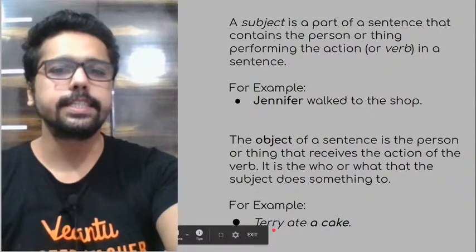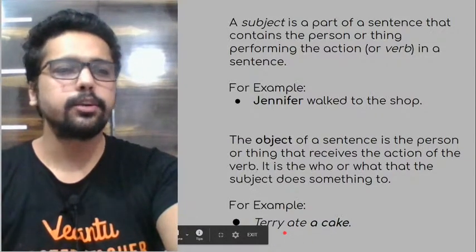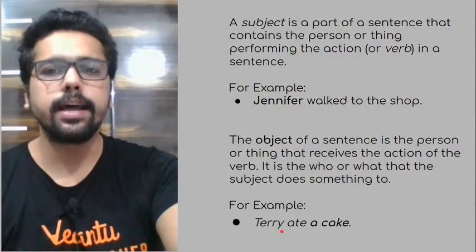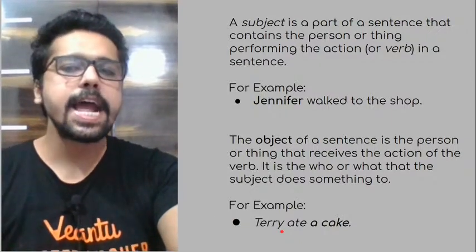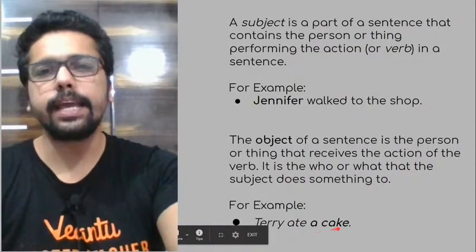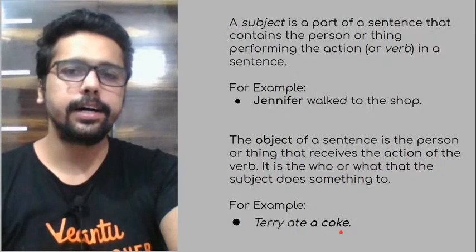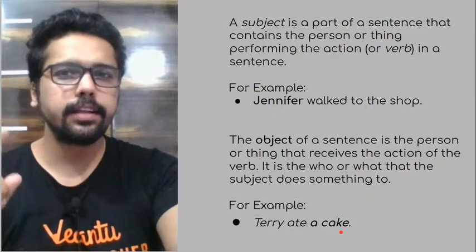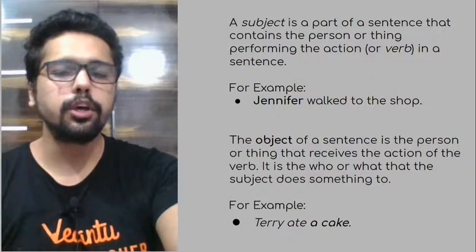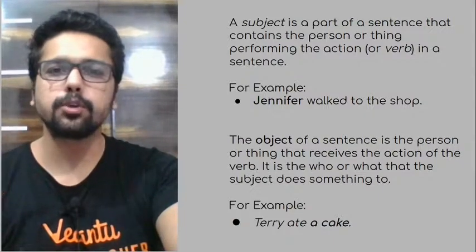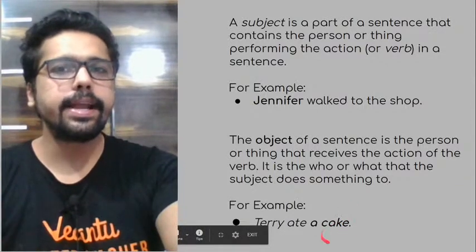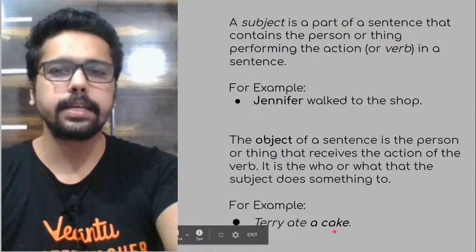So for example, look at this here. "Terry ate a cake." Now Terry is the subject, clearly the doer of the action. Now who's the receiver of the action? The receiver of the action ate is, of course, a cake, right? The action of eating has a direct effect on the object, cake. That's why it's called an object. So the action of eating has a direct effect on this thing, that is a cake.